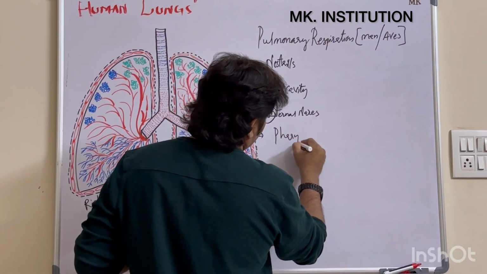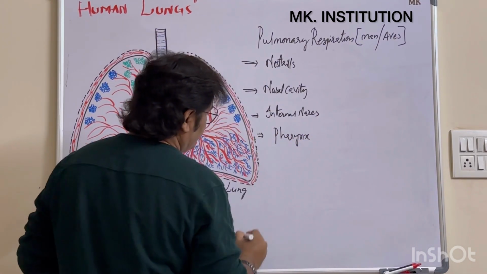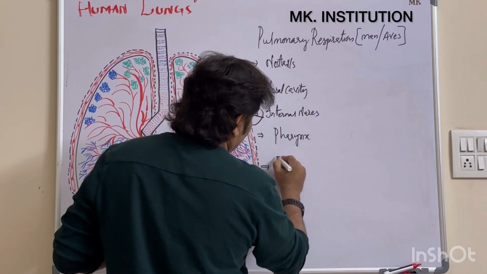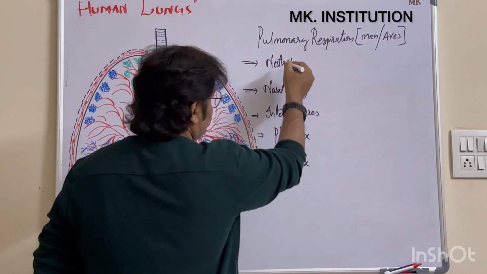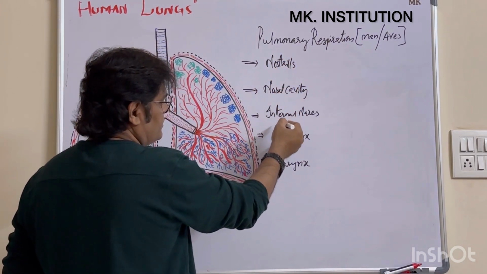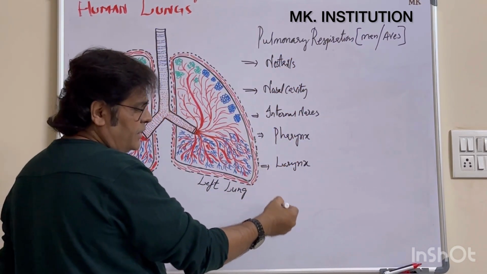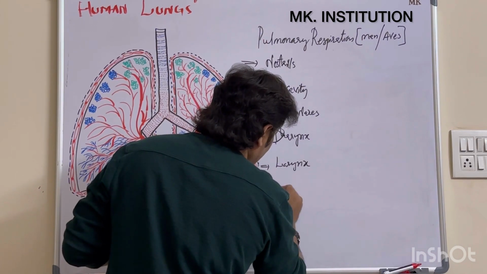Okay. Next is the pharynx. Then after the pharynx, the larynx. This is all the parts here. This is the way from where the air enters here. Slowly the air is coming down here. And after the larynx, the next part is called the trachea.